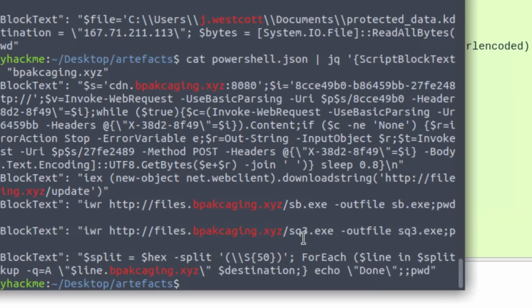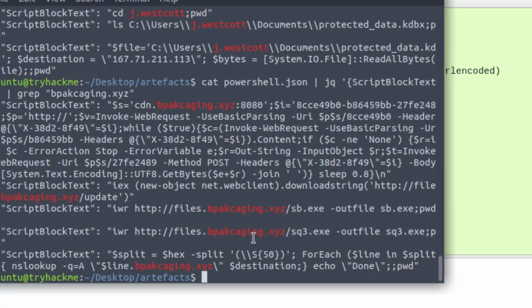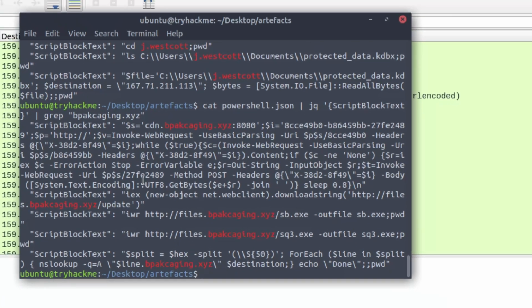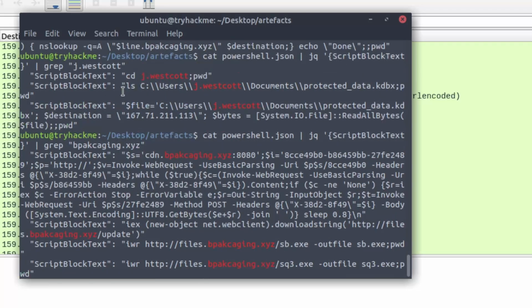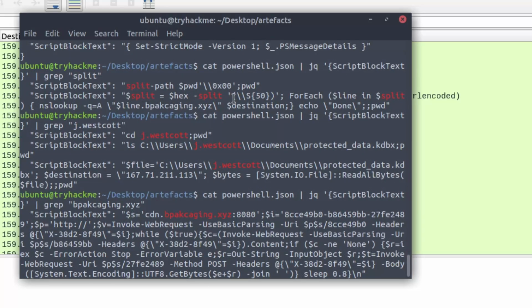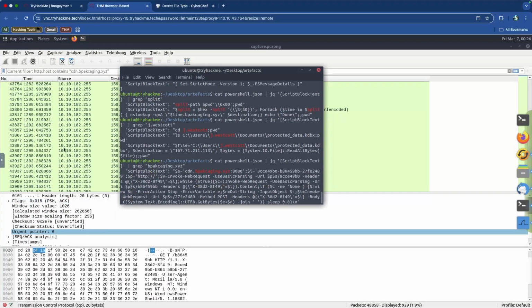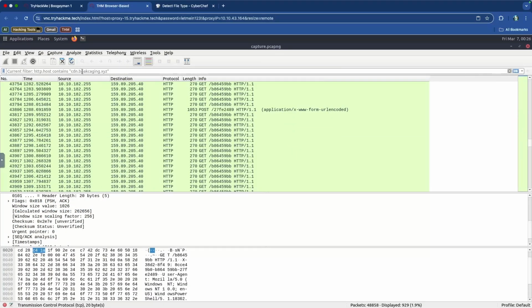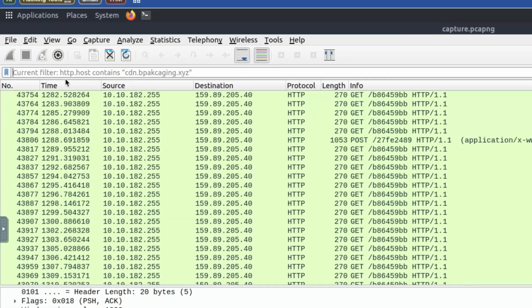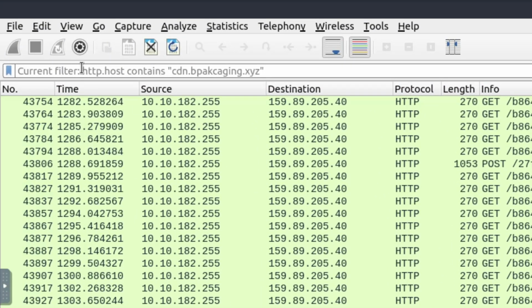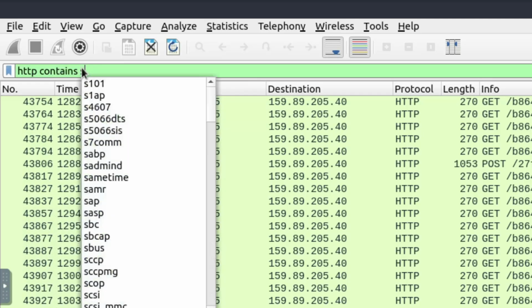And so we see right here SQ3, and then you have the potential, hold on, let me see. It was also used earlier on when it was trying to extract the database file, that plum something. So SQ3 was the name of the file specifically that was used to extract the document. So let's see if we can actually find something that contains SQ.